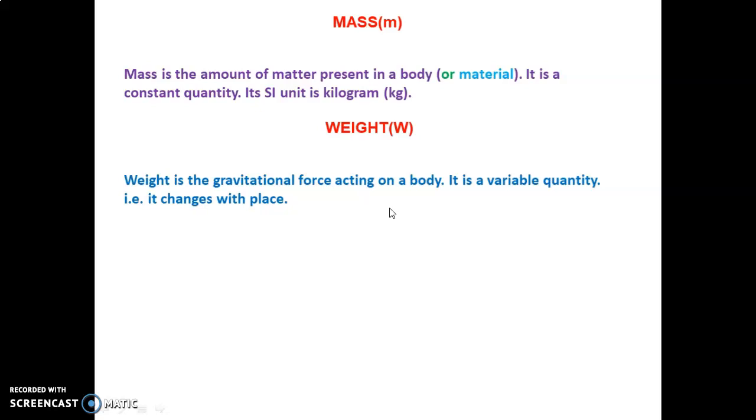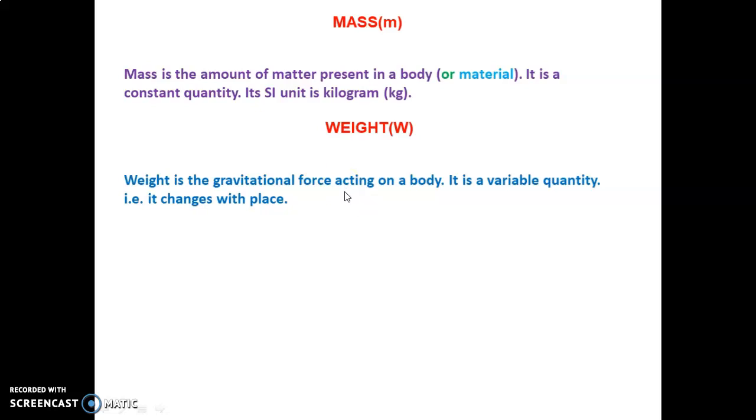What is meant by the weight of a person? It is not a mass. It is the force applied on him by Earth. Okay, it is the gravitational force acting on a body. The force applied by Earth is called gravitational force.